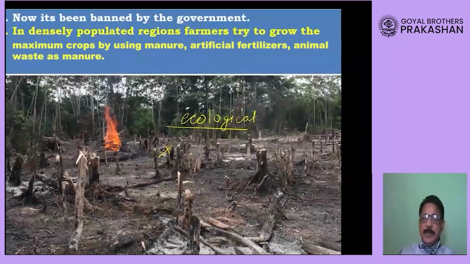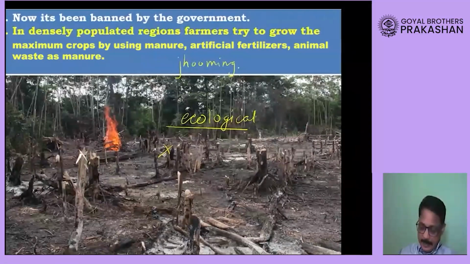He will leave that land and he will go to another place. That's why it is called shifting agriculture. It is also called slash and burn agriculture. In some local languages, it is called jhum type of agriculture. Okay, now it is banned by our government as it is causing environmental damage.